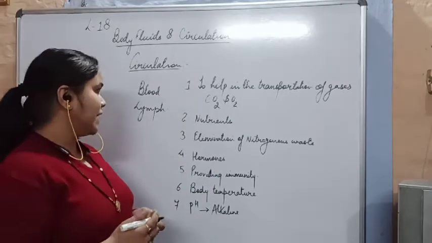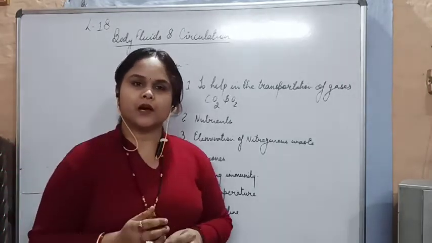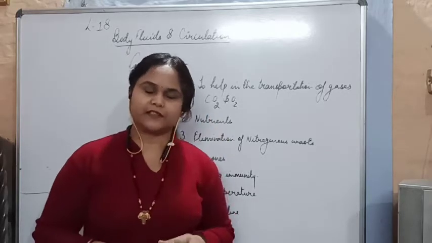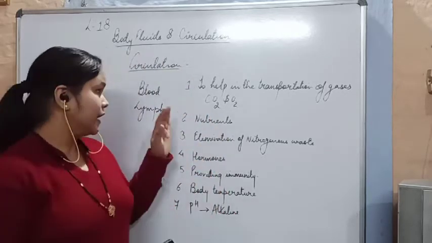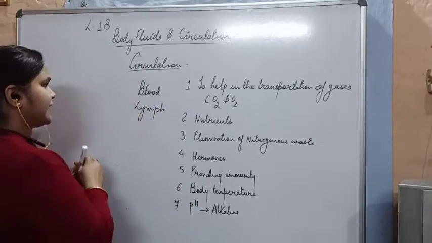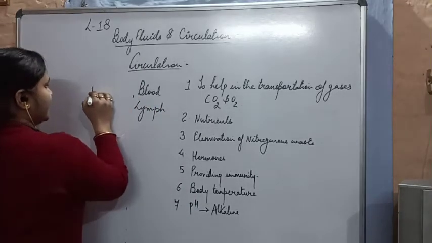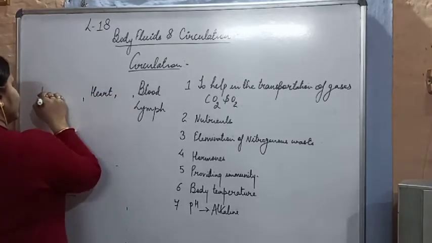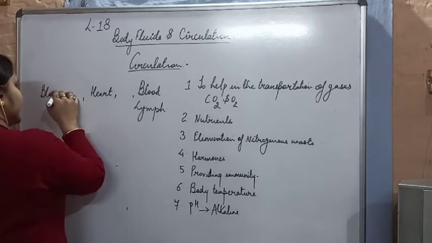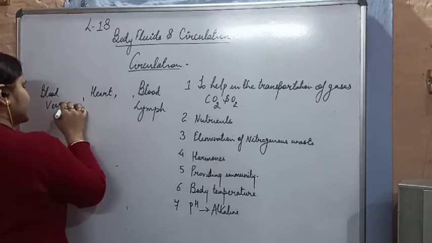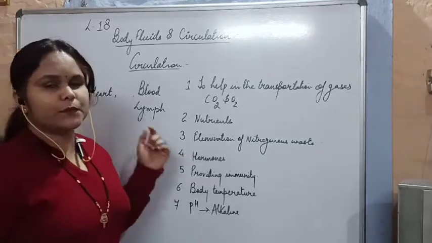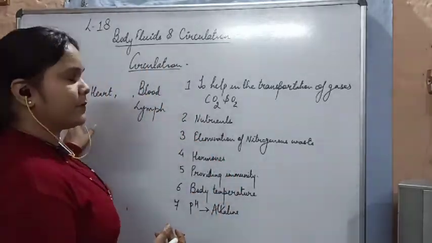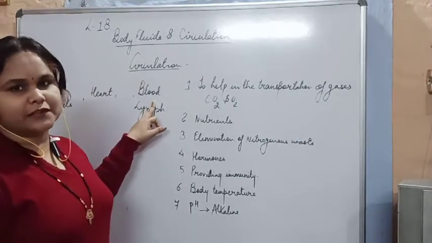Now we will start with the circulatory system. Our circulatory system comprises three important things. Which are the three important things? First is the blood, that is the circulatory fluid. Then there is a pumping organ which is called the heart, and one most important thing, the blood vessels. We are going to deal first with the heart, then we will follow with blood vessels, and then the most important thing, blood.